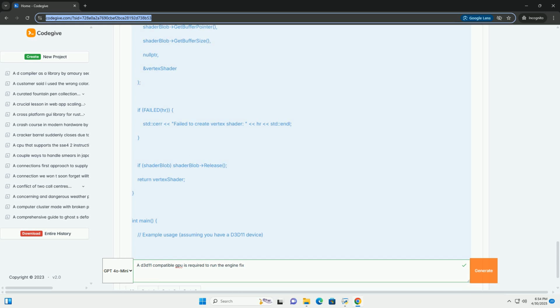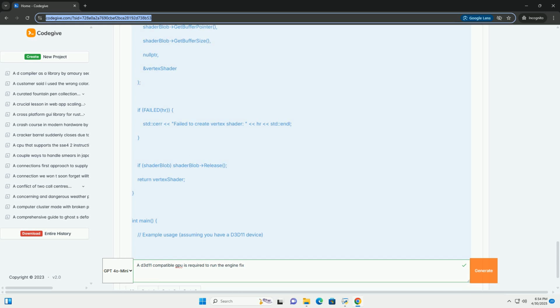Explicit feature level checks. Before attempting to use specific D3D11 features, explicitly check if the GPU supports them. This avoids crashing the game or triggering undefined behavior. Robust error handling. Always include comprehensive error handling for D3D11 API calls. This helps you identify and gracefully handle situations where the GPU or driver is not behaving as expected.